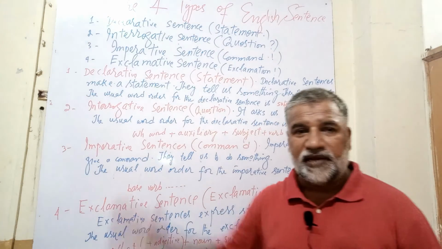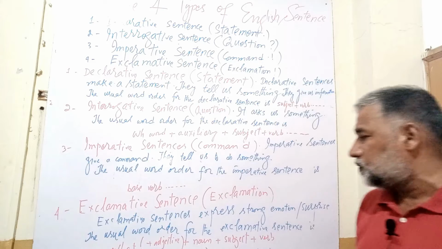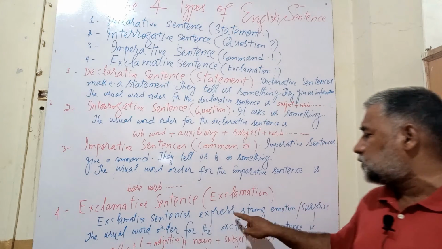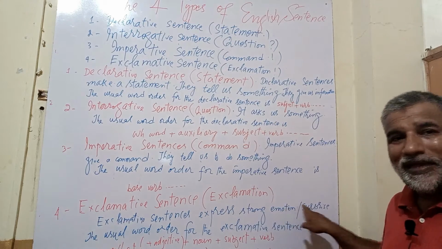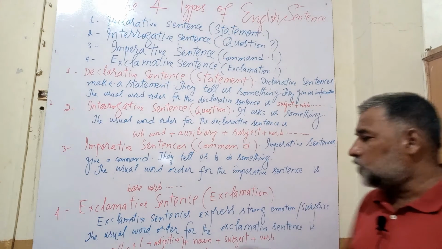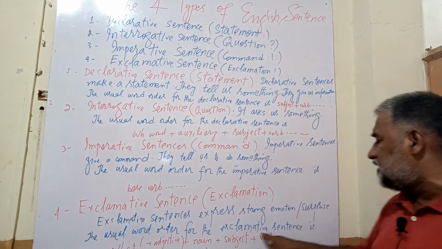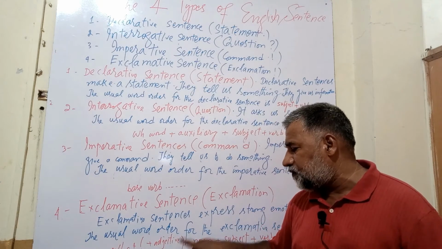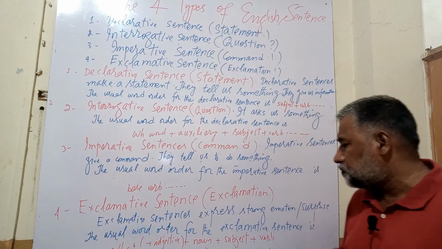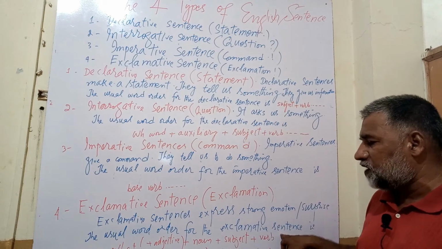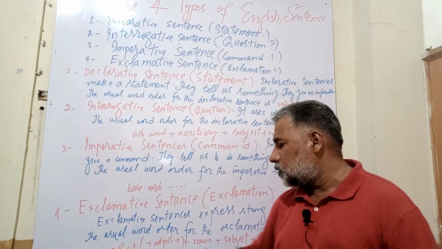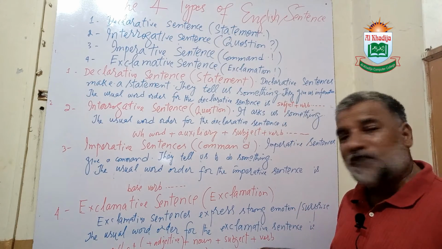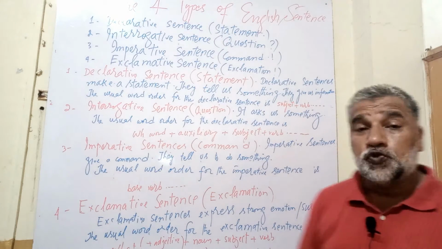These sentences end with the sign of exclamation. Exclamative sentences express strong emotion and surprise. The usual word order for exclamative sentences is what plus adjective plus noun plus subject plus verb, or how plus adjective or adverb plus subject plus verb. So this was the usual word order.